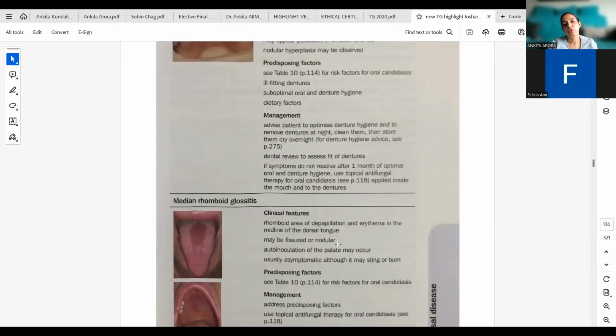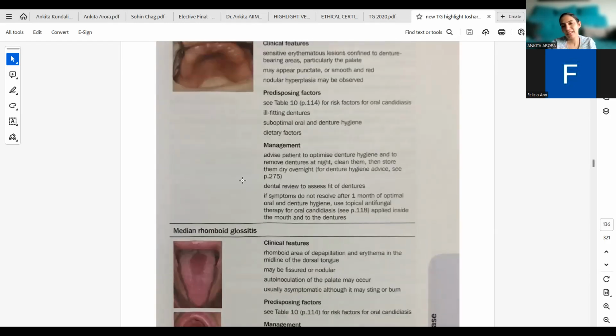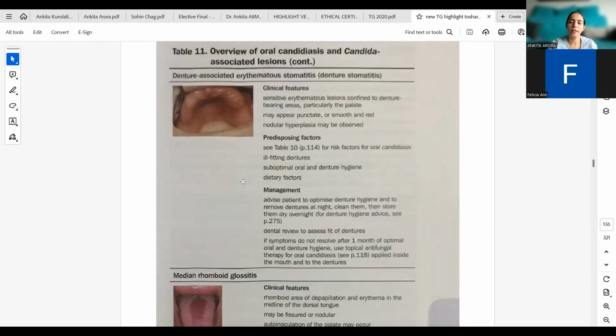So once, when I was practicing in another incident I'm sharing, a clinical case. I had a patient in a rural setup.